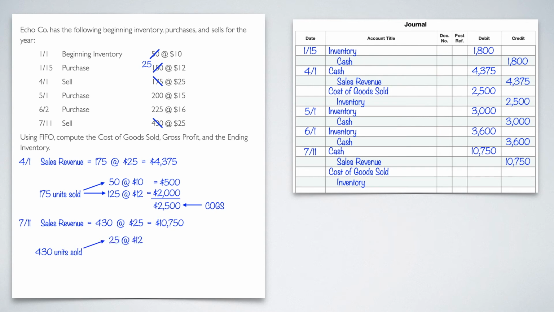So 25 at $12. That's going to give me a total of $300, and I'm going to put a little slash mark through the 25 because I don't have those anymore.